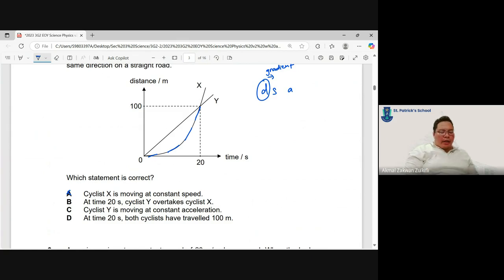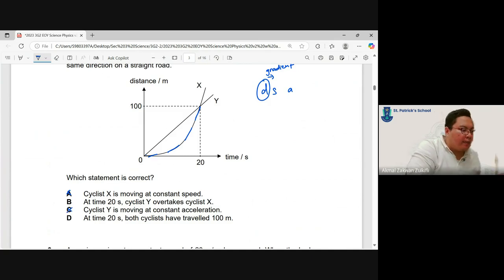Cyclist Y moves at constant acceleration. Let's look at the speed first, before we go to acceleration. We look at the gradient. It is a straight line, so it's a constant gradient, so constant speed. If it's constant speed, is there acceleration? No, zero acceleration. So it's wrong actually.